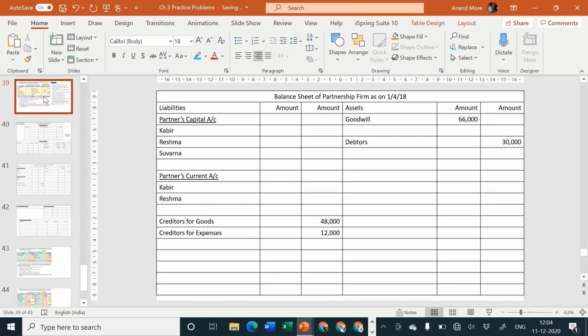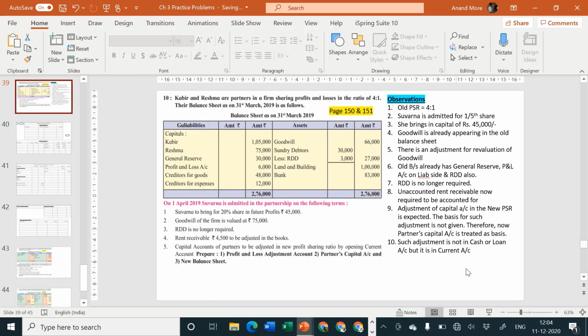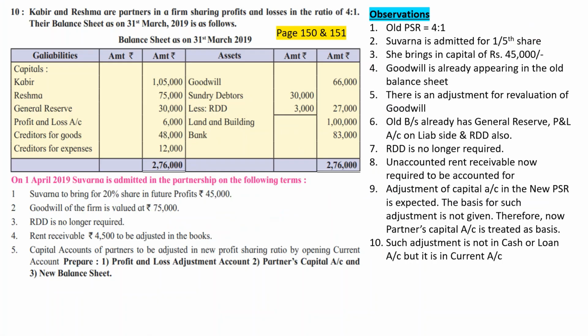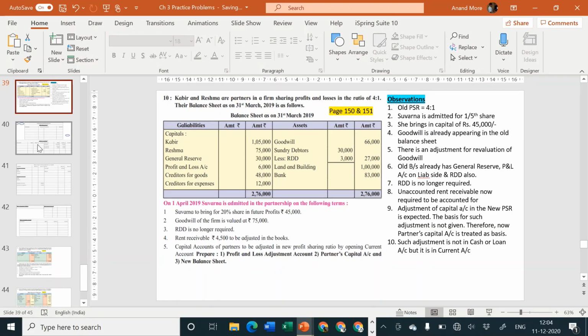So then where to transfer RDD? This existing RDD is no longer required. So a reserve is not required. Reserve not required is reserve cancelled. Reserve cancelled is a profit. That means it will be transferred to revaluation account credit side. So I'll go to revaluation account credit side. I'll write there by RDD.